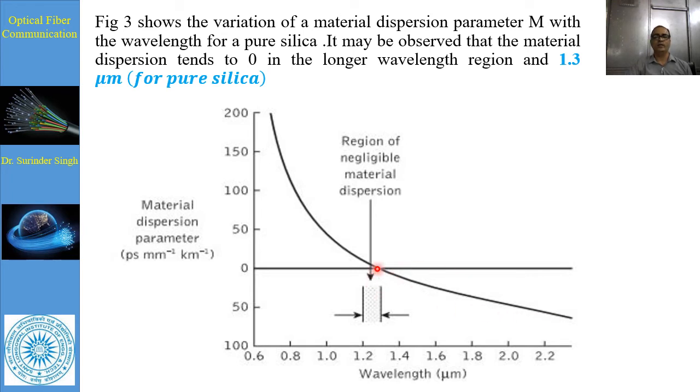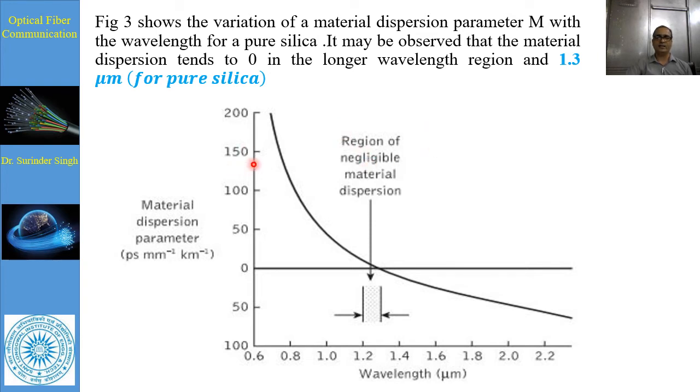But if we choose lower wavelength sources, which were available in earlier times, then a lot of material dispersion is observed. So that's why we move toward the range of wavelength where this material dispersion is as small as possible.